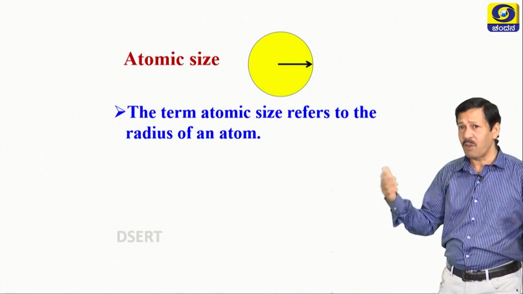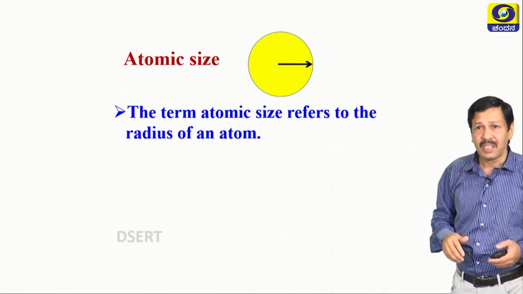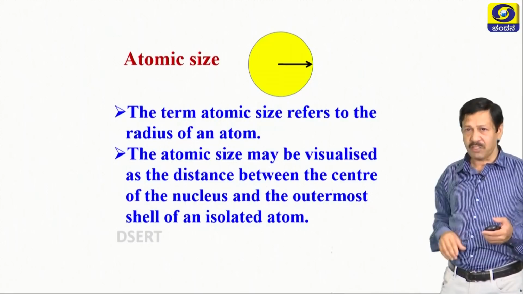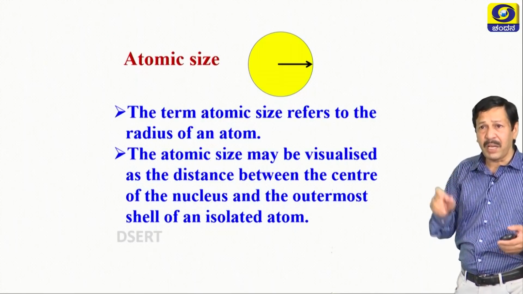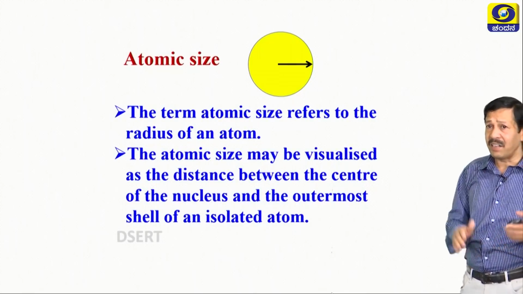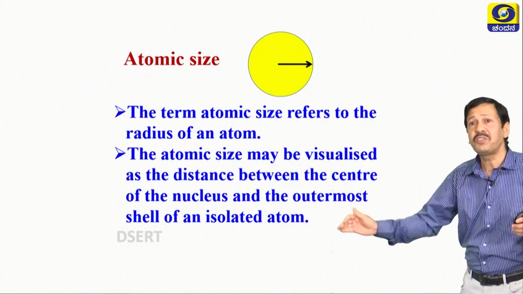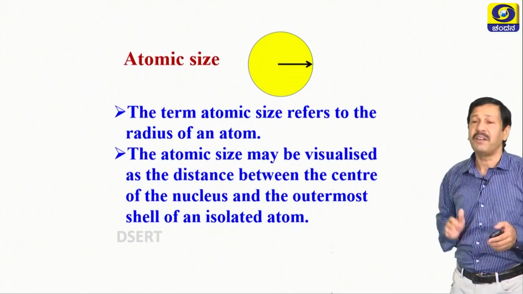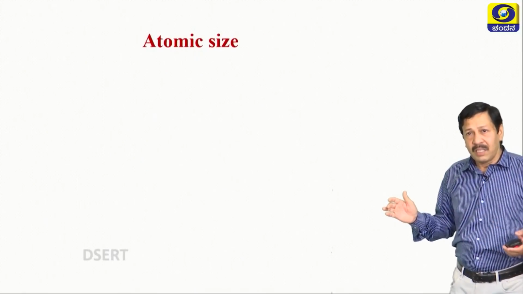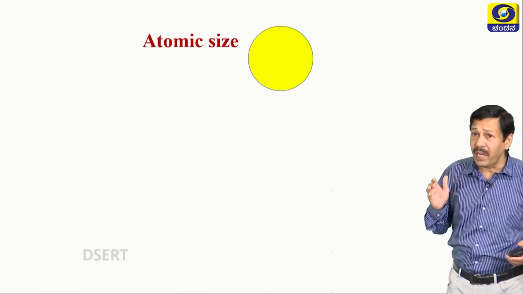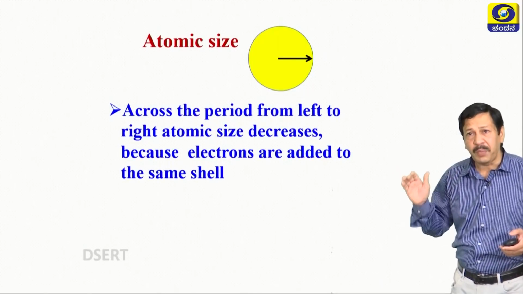Radius increases means obviously size increases. Size refers here radius of an atom. The atomic size may be visualized as the distance between the center of the nucleus to the outermost shell of an isolated atom. This atomic size also varies in group and period.